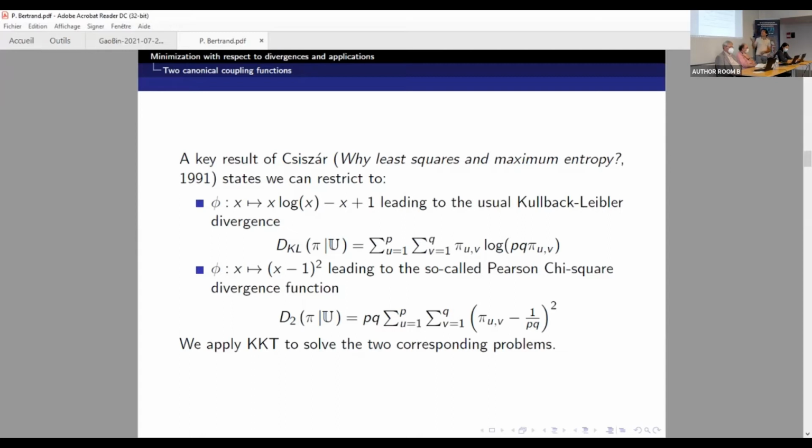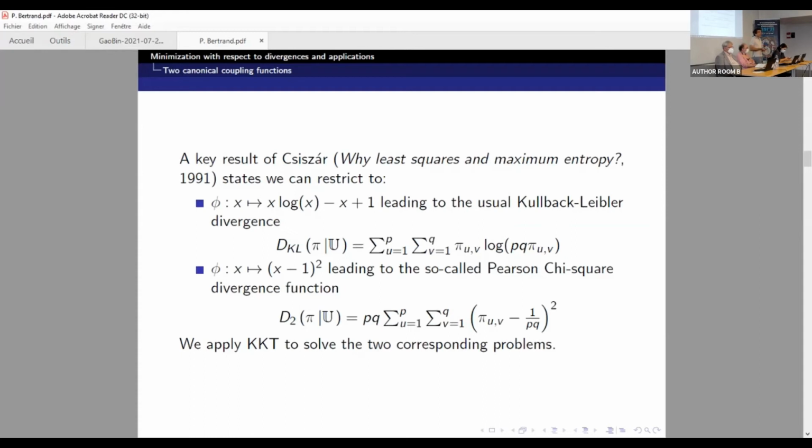So the question is why we always use least squares or maximum entropy, and it's answered inside the paper. So it's a long paper. We had some hypotheses on the divergences that we want them to respect. And in the discrete case, by decomposing, we finally end up with those two divergences.